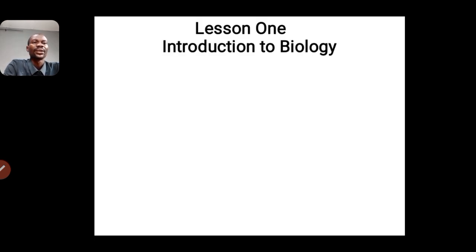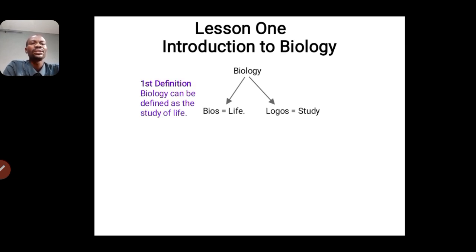So, what is biology? Biology actually came from two Greek words, bios and logos. Bios means life, and logos means study. So in a simple term, biology can be defined as the study of life, and what is life? In a simple term, life is a state of living.